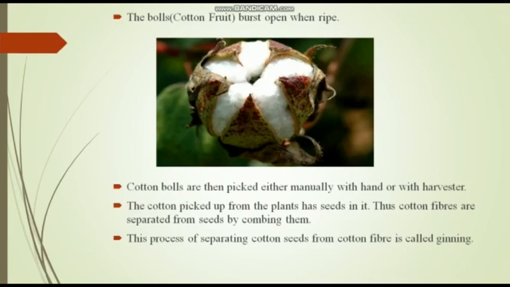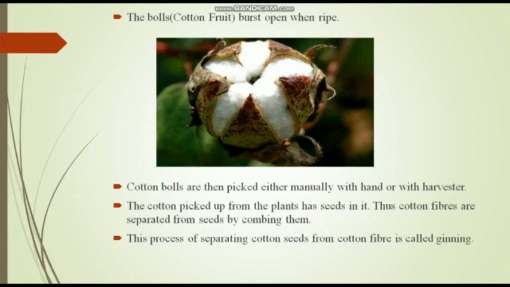In this picture you will see this is a cotton plant. So how do we obtain cotton from the cotton plant? There are cotton bolls, B-O-L-L-S. Cotton bolls means the fruit. The cotton fruit bursts open when it is mature or ripe. And when it bursts open, the cotton bolls are either picked manually by hand or with a harvester.